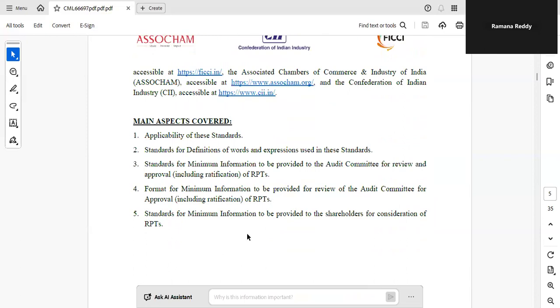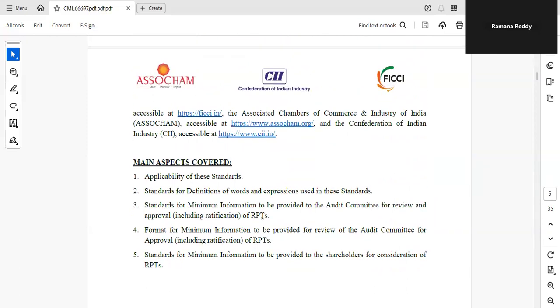Main aspects covered here are applicability of these standards, standards for definition of words and expressions used in these standards, standards for minimum information to be provided to the audit committee for review and approval, including ratification of RPTs.